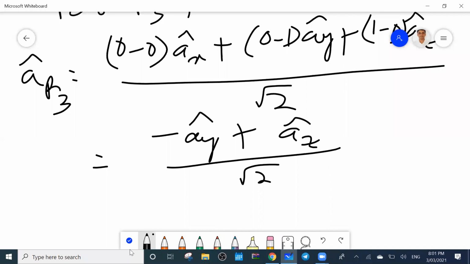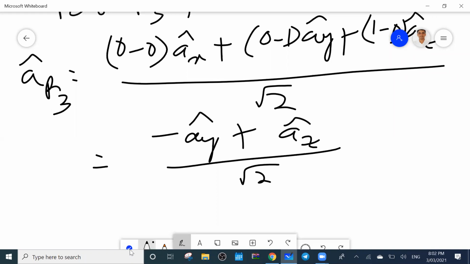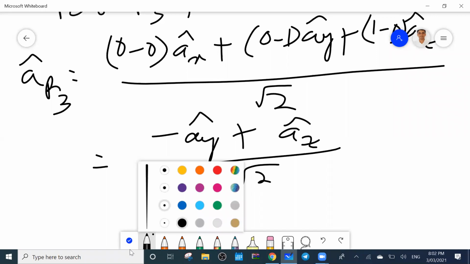This one you got. So you can easily find out F3 because same charges, same magnitude, same distance. Only the unit vector you have to put. Clear everyone or not? Your unit vector is how much important.